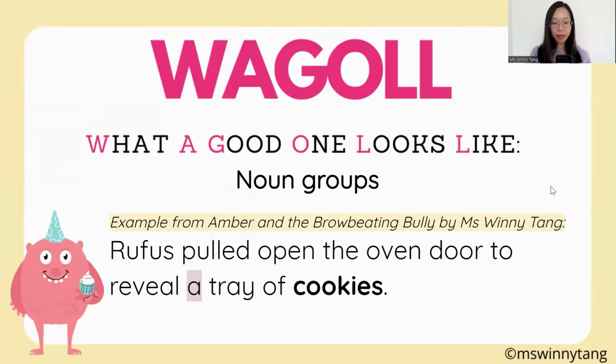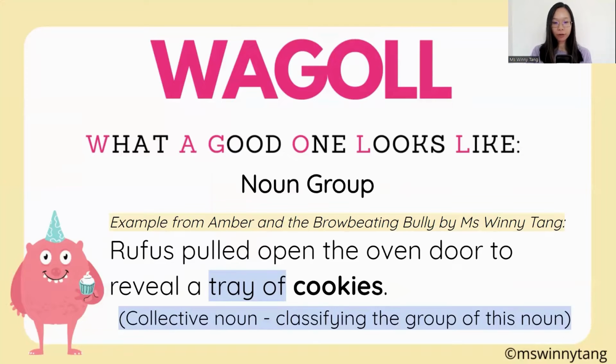Here is an example. Rufus pulled open the oven door to reveal a tray of cookies. So we have cookies as our main noun, and then a is an article. And then tray of is also a collective noun, so it classifies the group of this noun. You can use other collective nouns such as a bowl of cookies, but here we've got a tray of cookies.